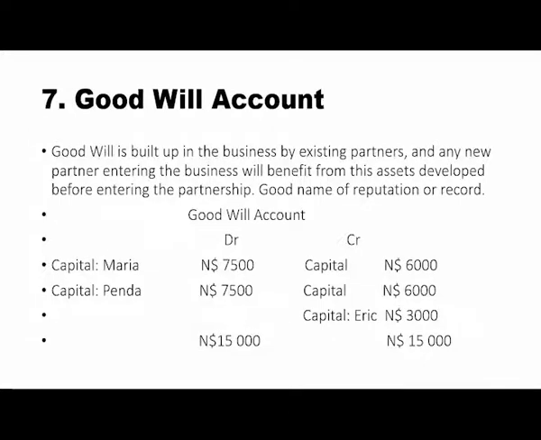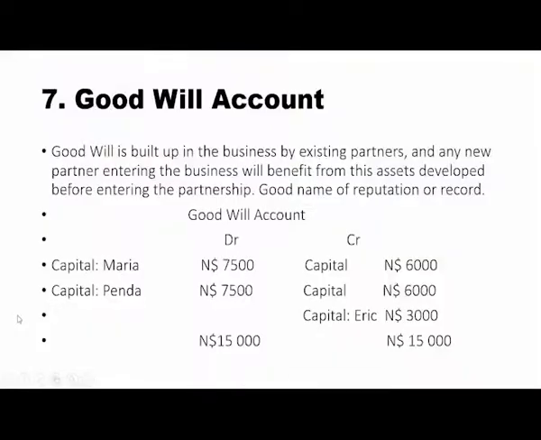If you do more reading, you see that the goodwill will benefit the partner who is going to join. If the value of the asset is higher than the selling price or purchase price, then the new partner entering the business will have benefited from that selling of your existing assets or business.